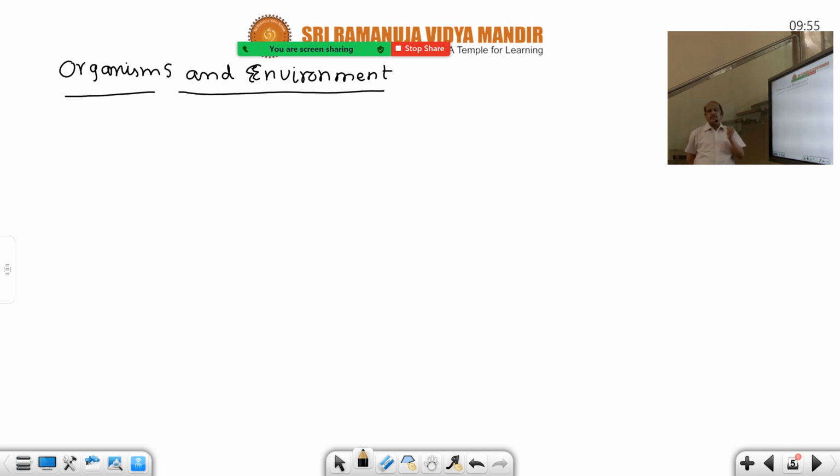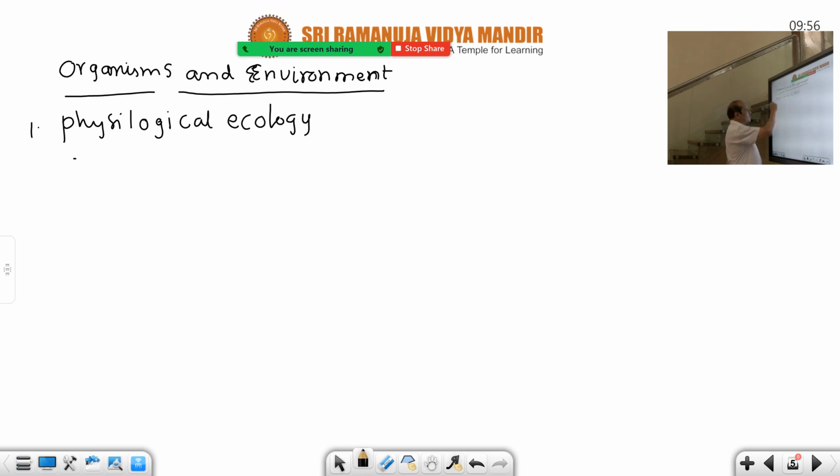In this environment topic, one more branch occurs, called physiological ecology. This is a separate branch, apart from autecology, synecology, population dynamics and community dynamics, which we have just given. If you turn the page, under this heading, see the first two lines: physiological ecology. It stands for organisms in relation to environment, but not only in terms of survival.